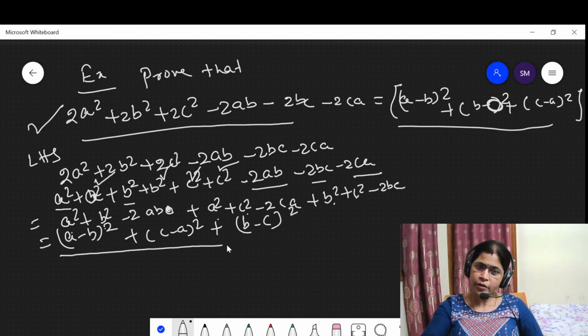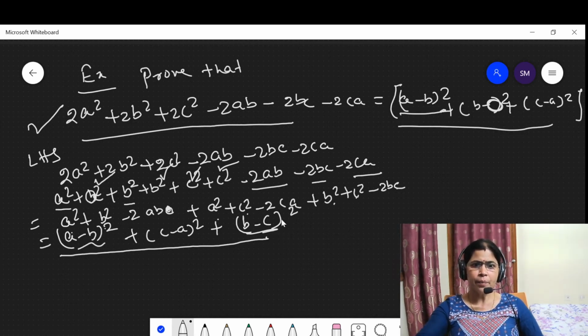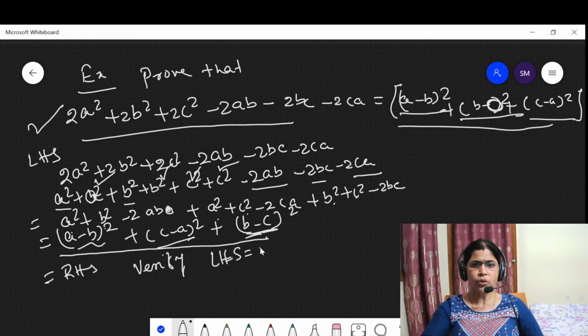Look at here. Is this the RHS? Yes, this is the RHS: (a minus b) whole square, then (b minus c) whole square, then (c minus a) whole square. Hence we verify LHS is equal to RHS. Hence proved or verified. Okay.